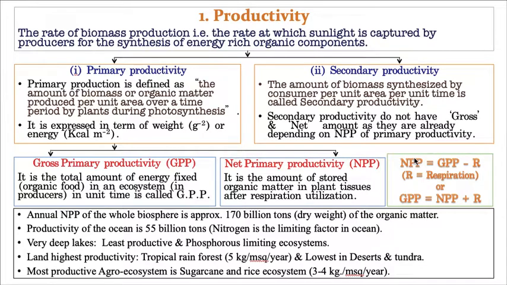Productivity basically means the rate of biomass production. That means I'll tell you, let us take one plant is there. That plant, it is having leaves. But for our understanding, we will take only one leaf. And this one leaf, we will consider it is unit area. Please understand, we will take a plant and that plant consisting of so many leaves, and for our understanding we will take only one leaf so that you can easily understand. Now we will consider this one leaf as unit area.